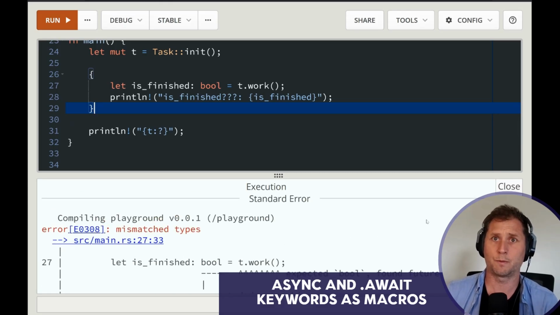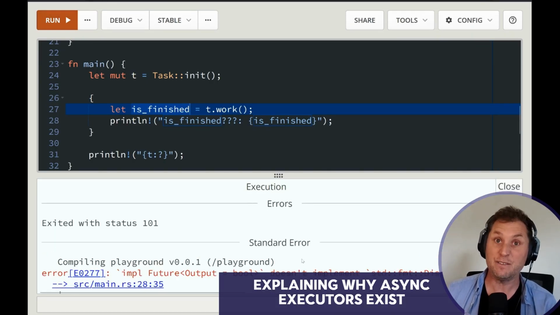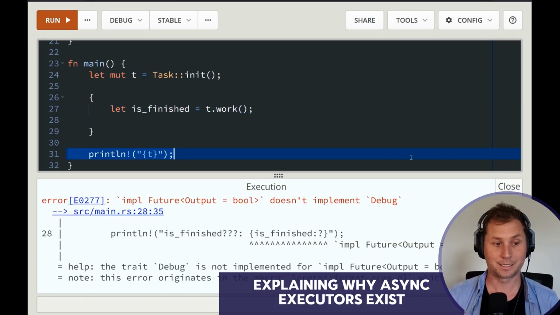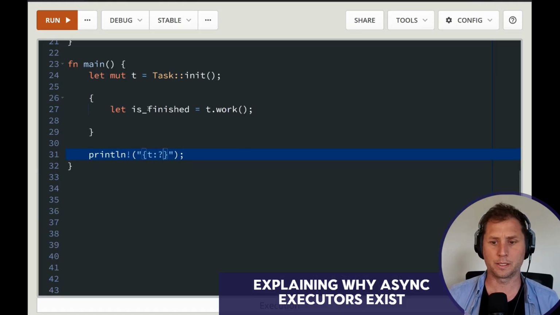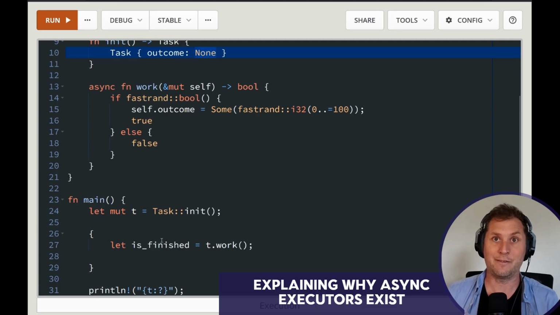They, the Rust language team, really wanted to provide an experience that's as easy as possible while also being extremely high performance, so that you could not write faster code yourself. Because here's the other thing: even if you get all of the syntax right, we'll just avoid defining the type. Even if you were to get all this right, our task is still going to be outcome none, because we haven't actually sent any work forward.